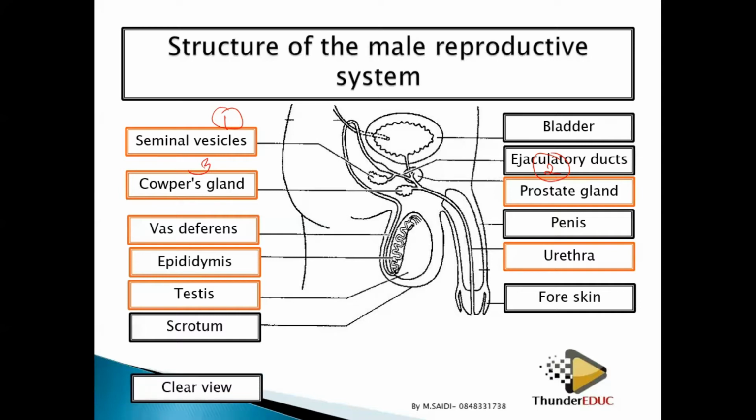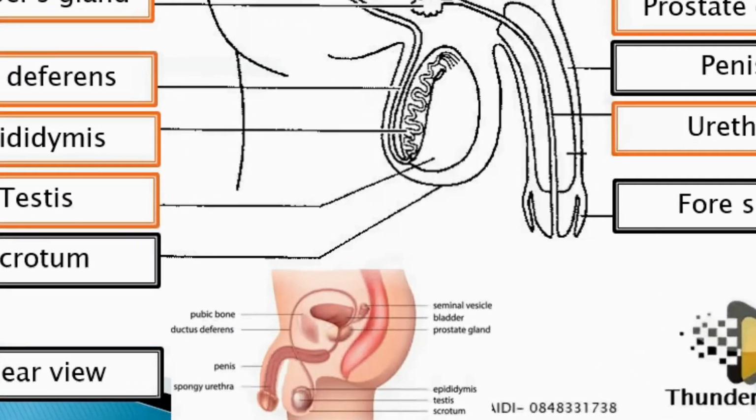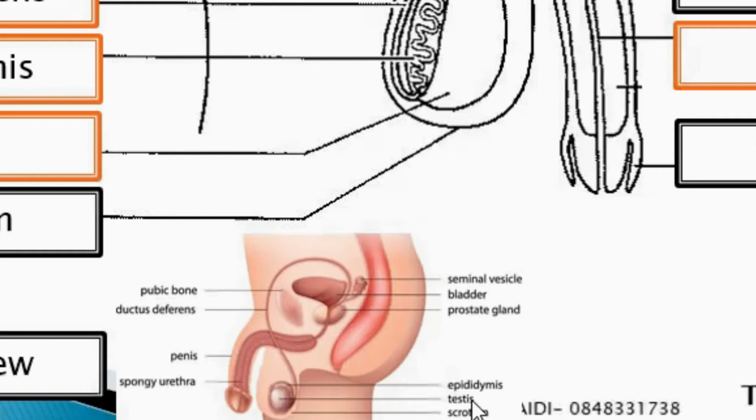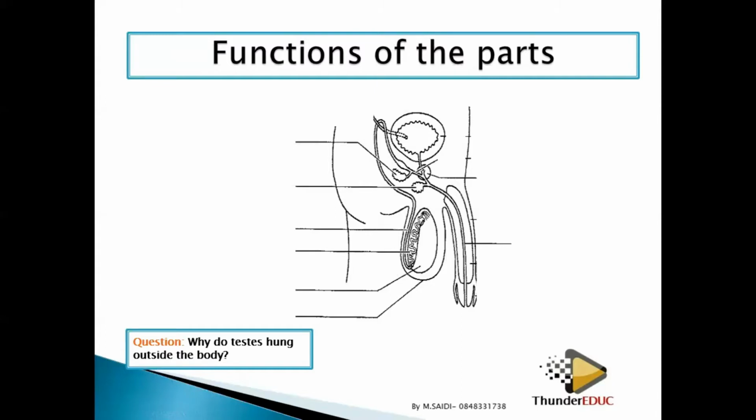So we call this one a clear view. When you look at the clear view, this is exactly what you see. The penis, urethra, you go to the prostate gland, you go to the seminal vesicle, Cowper's gland is supposed to be here, and then the tube connects to the epididymis. This tube is called the vas deferens, and then it comes to the epididymis, and then you have the testis there. Then the functions: let's look at the detailed part of the structure of the male reproductive system, the functions of each part.